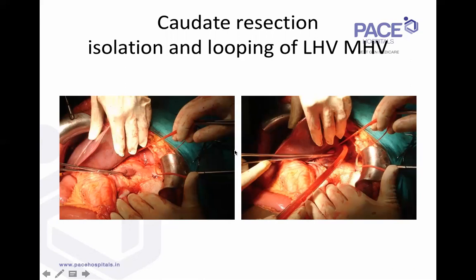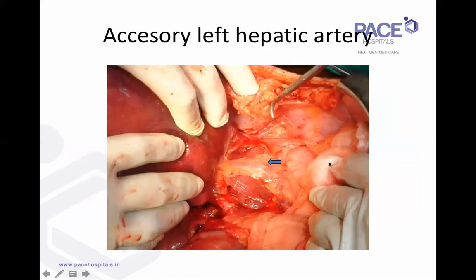So normally, if you completely resect the caudate lobe in the last part of the transection, as you come down in this plane, you will inevitably hit the hepatic veins, and you're at risk of causing a major injury to the hepatic venous outflow of the remnant. Likewise, for example, when you have an accessory left hepatic duct which is entering this,